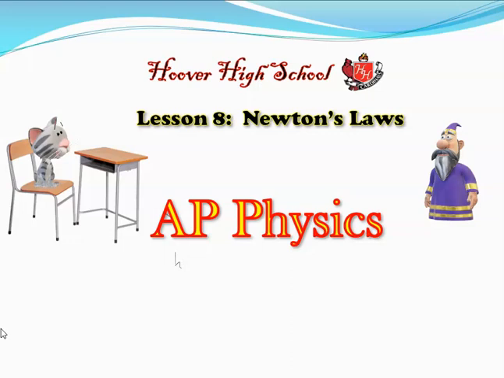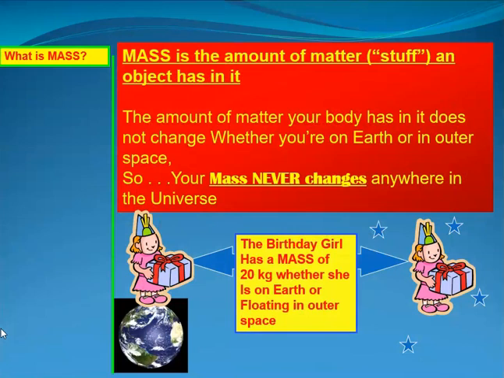Summer AP Physics. This is lesson number 8 on Newton's laws. So first we'll start off with the definition of mass. Mass is the amount of matter, that is just to say stuff, atoms and molecules, an object has in it. The amount of matter your body has in it does not change whether you're on Earth or in outer space, so your mass never changes anywhere in the universe. So the birthday girl has a mass of 20 kilograms whether she is on Earth or floating in outer space.